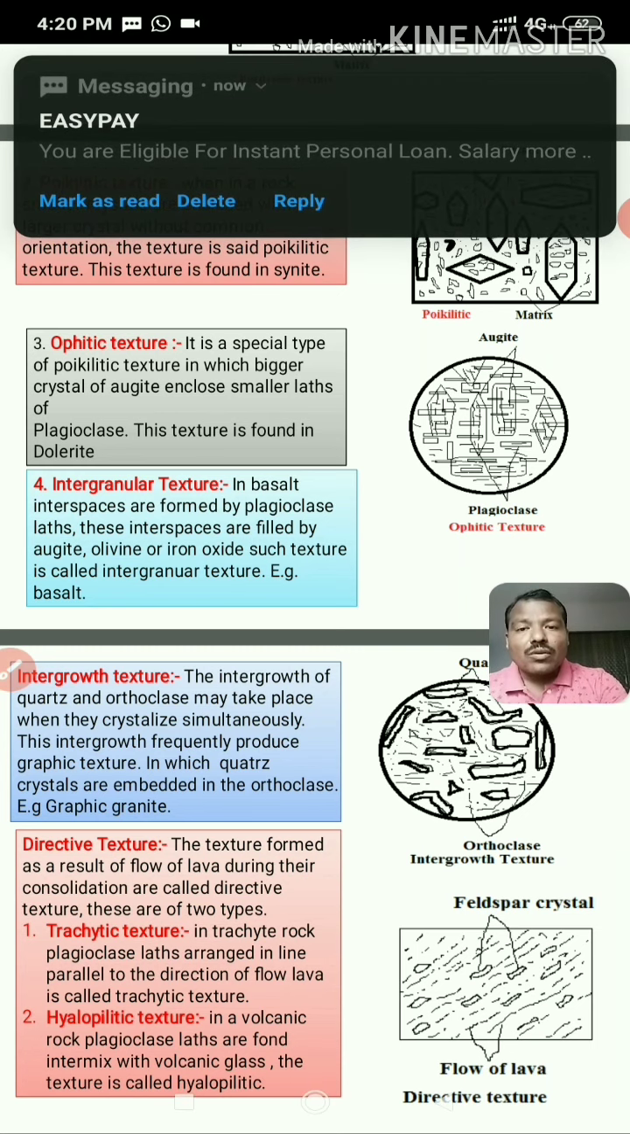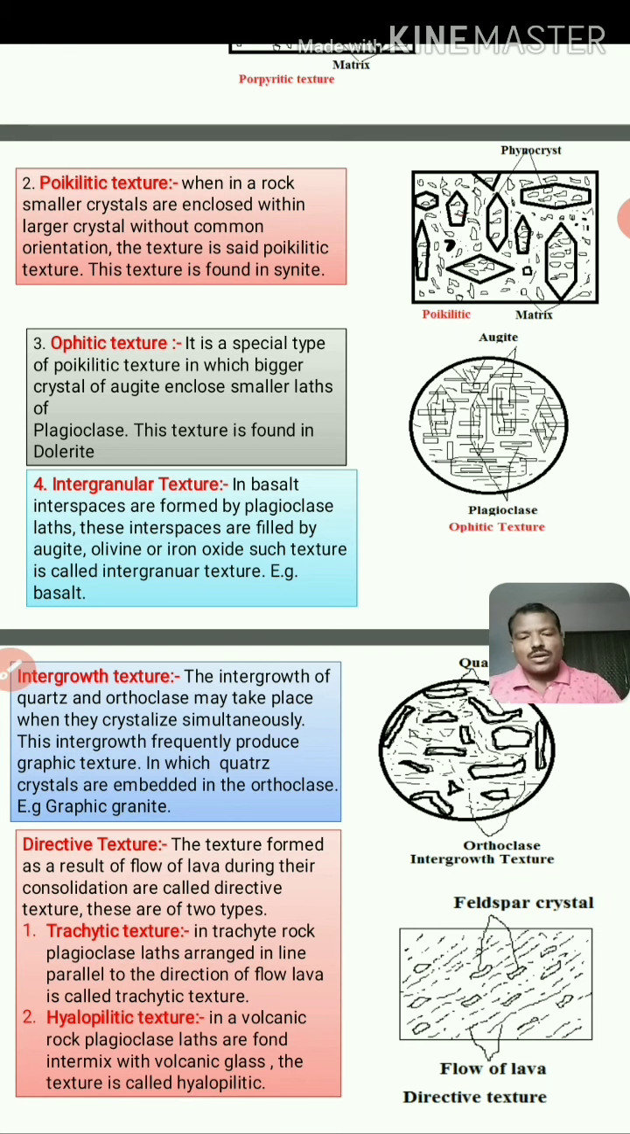Now another texture is the granitic texture. This granitic texture is formed in inequigranular texture, where the grains are inequigranular. Granite rock contains quartz and orthoclase as the chief minerals. Both are the most abundant, meaning these minerals are essential.